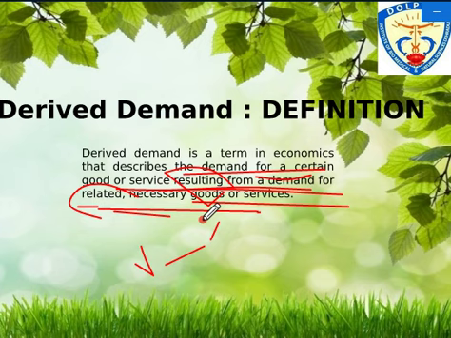So again it is a derived demand. This is the first understanding, or the definition, of derived demand: the demand for certain goods or services resulting from a demand for related necessary goods or services.